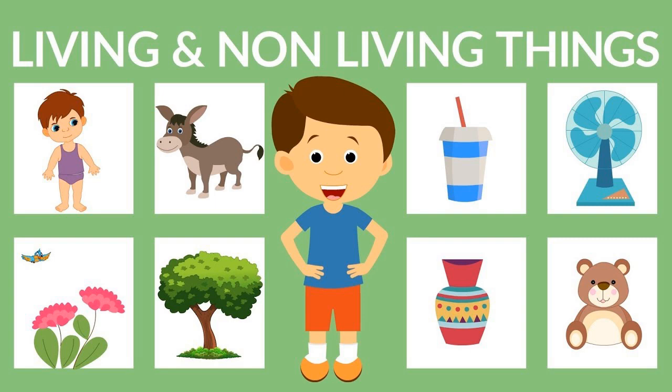I hope so. Things in the environment can be divided into two groups. Things that grow and things that do not grow. And things that grow are known as living organisms. That is what is given here. When we take these living organisms, is there another way we can separate these living organisms into groups? That's what we are going to learn now.